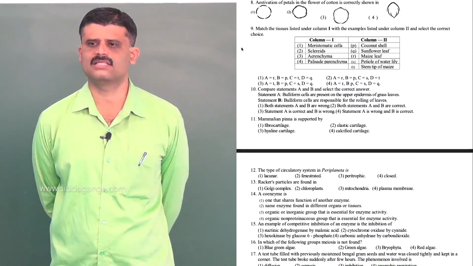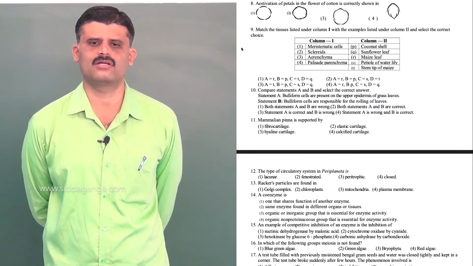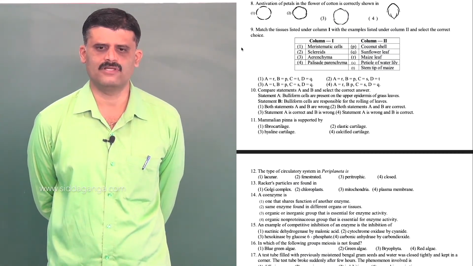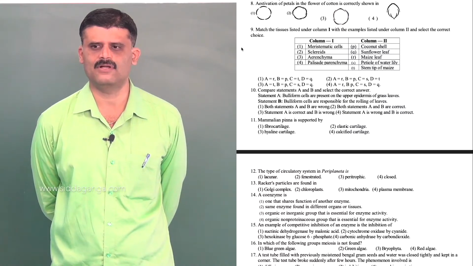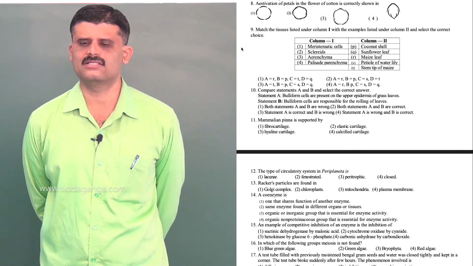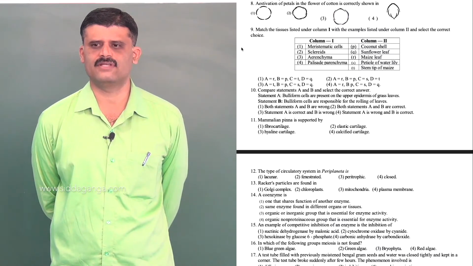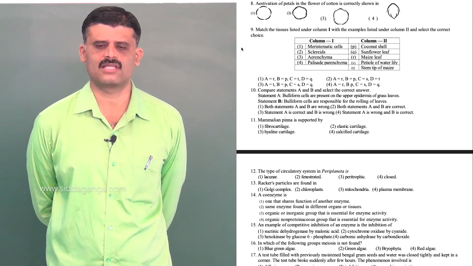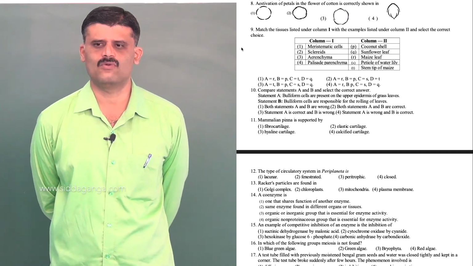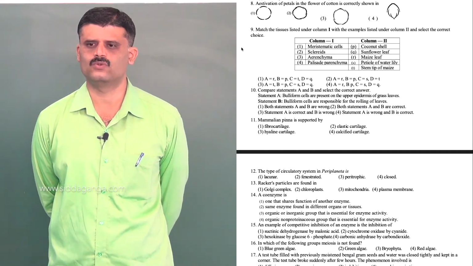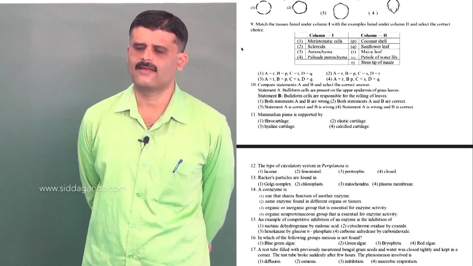Estivation of petals in the flower of cotton is correctly shown in. Cotton belongs to family Malvaceae, that is the hibiscus family. We studied the hibiscus in the lab, so we know that the petals show valvate estivation, that is, their margins are touching without overlapping. So valvate estivation is 2. So the answer is 2.